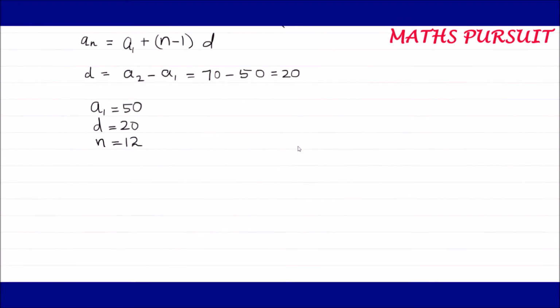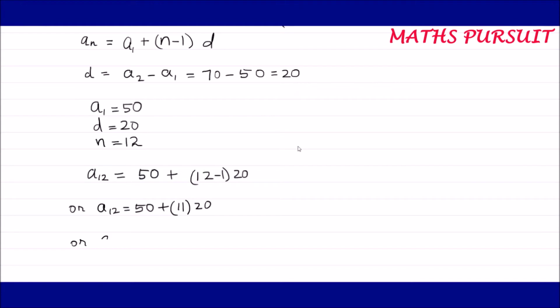So keeping all these things in view, let's put all these things in our arithmetic progression formula. So I can write a12, instead of n I am replacing it with 12. So a12 is equal to 50 plus (n minus 1), that is (12 minus 1), into d, into 20. Or I can write a12 is equal to 50 plus 11 into 20.